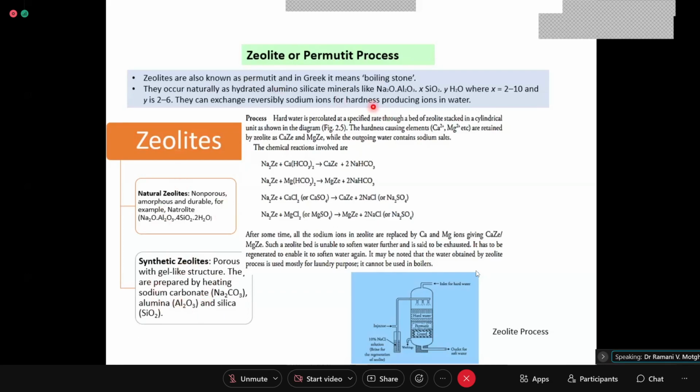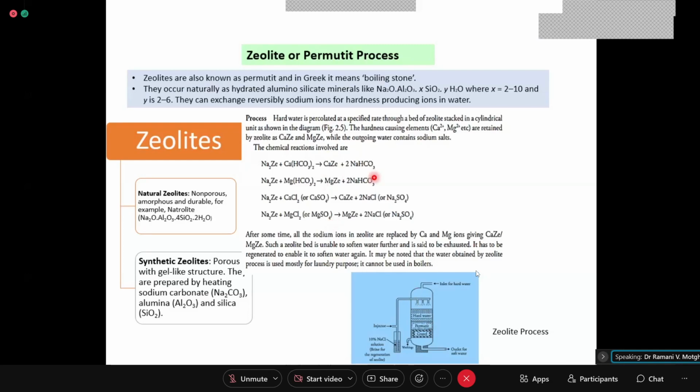Okay, so what are zeolites? Zeolites are hydrated aluminosilicate minerals having formula Na2O, Al2O3, xSiO2, yH2O. And these are kept here. They are capable of exchanging the sodium ion. And when you pass raw water containing hardness through it, due to gravity, the water will trickle or percolate down through the permutit or the zeolite bed. The reaction taking place at the zeolite is Na2Z converted to CaZ or MgZ.